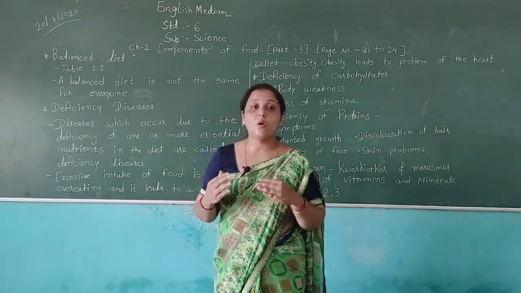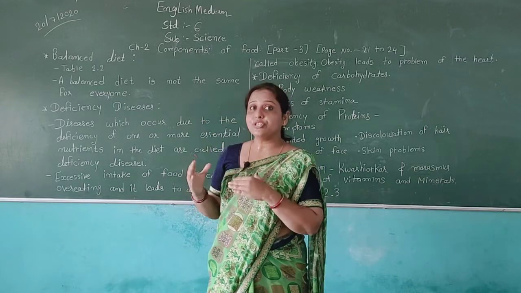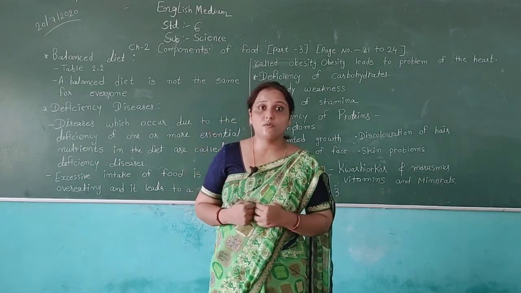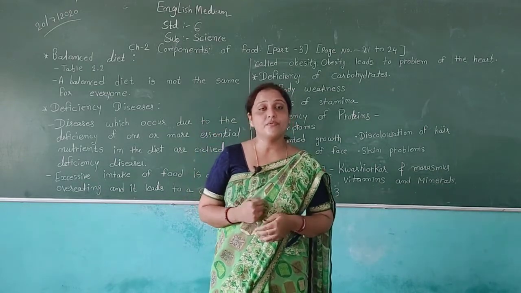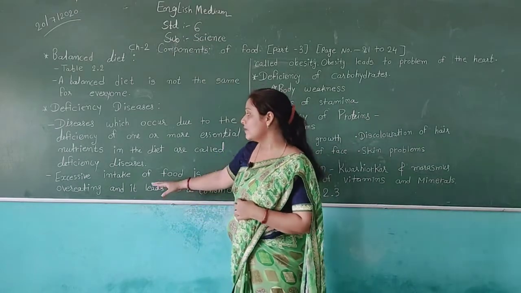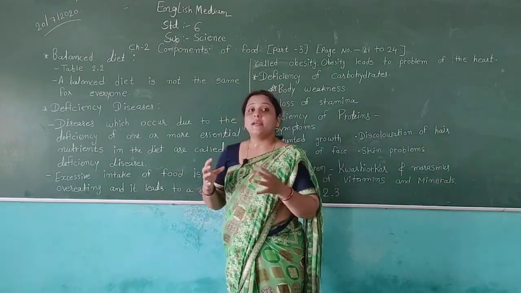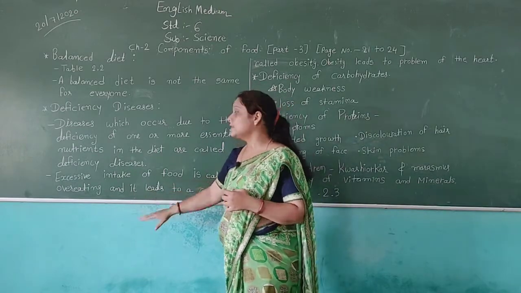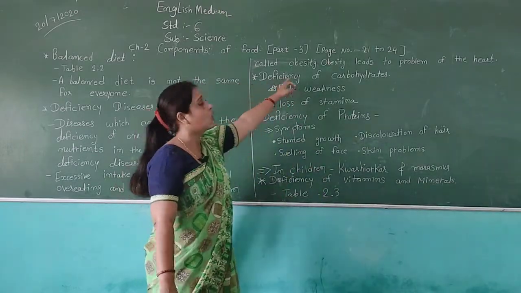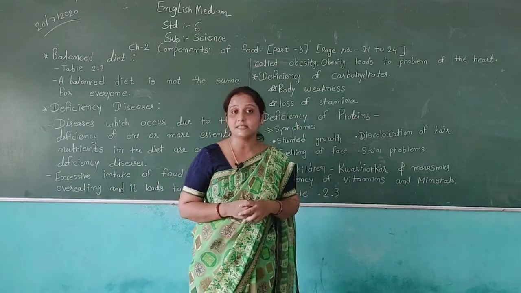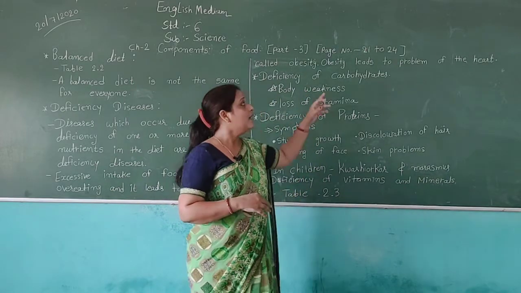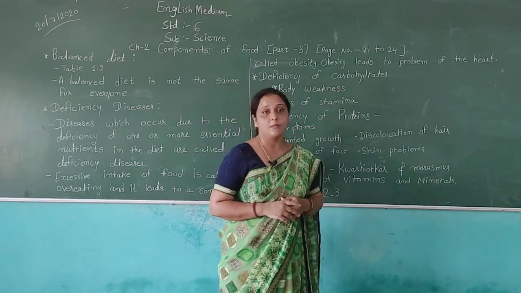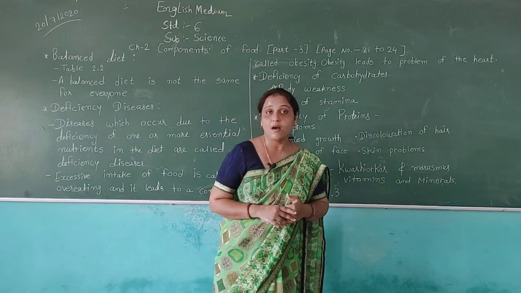If any nutrient is in less amount in our body, then we will suffer from different types of diseases. If we take excessive food, then it will lead to a condition called obesity, and obesity is dangerous for our body because our heart will be in trouble. We can suffer from heart problems.